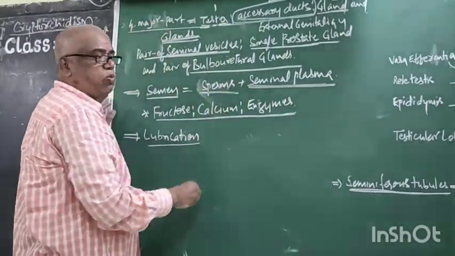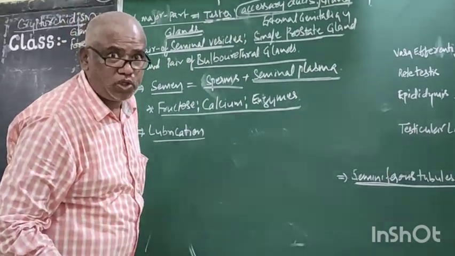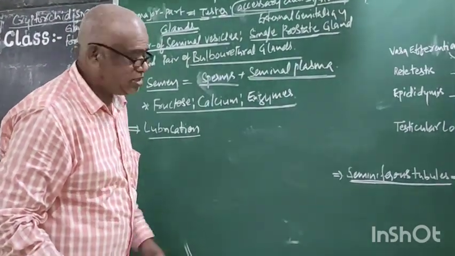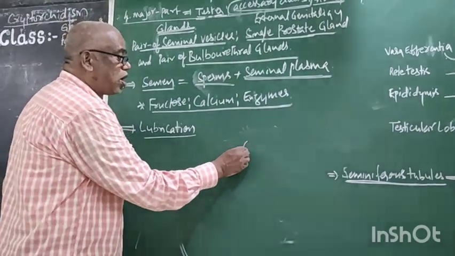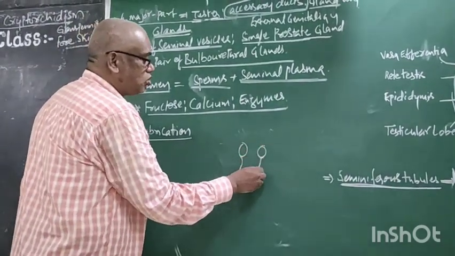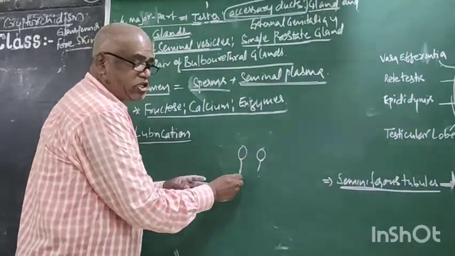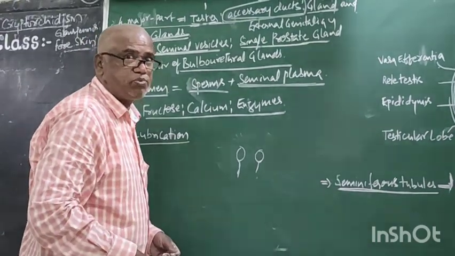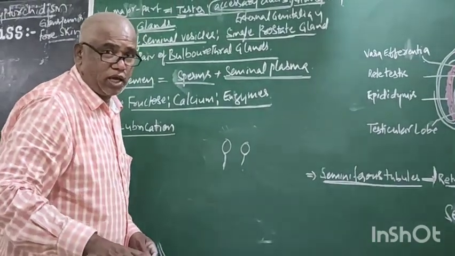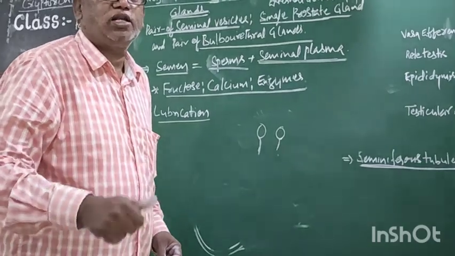Now what is this sperm? The sperms are produced in the seminiferous tubule. Each sperm contains a head and a tail. The tail helps in locomotion. Fish can show locomotion in water, but cannot on land, because their medium is water. Man or cow can show locomotion on land, but not in water.